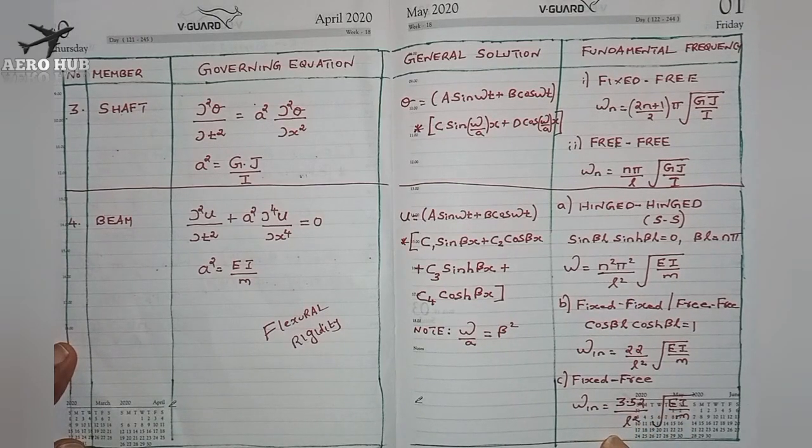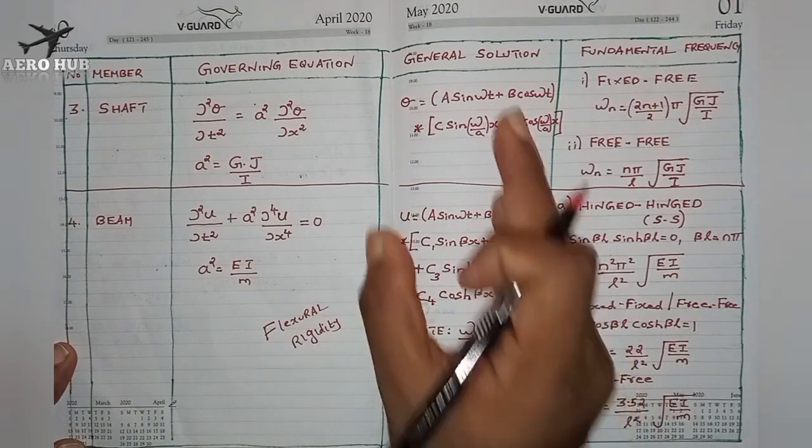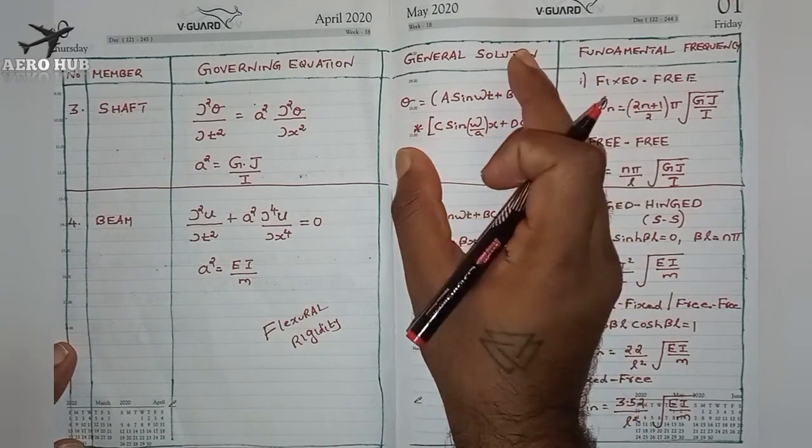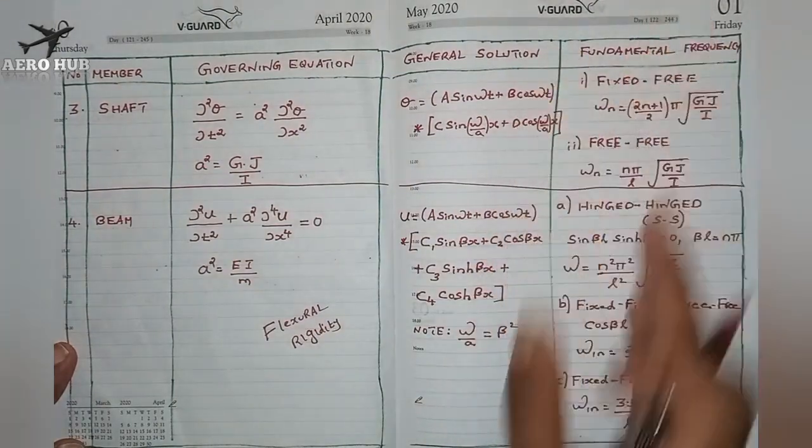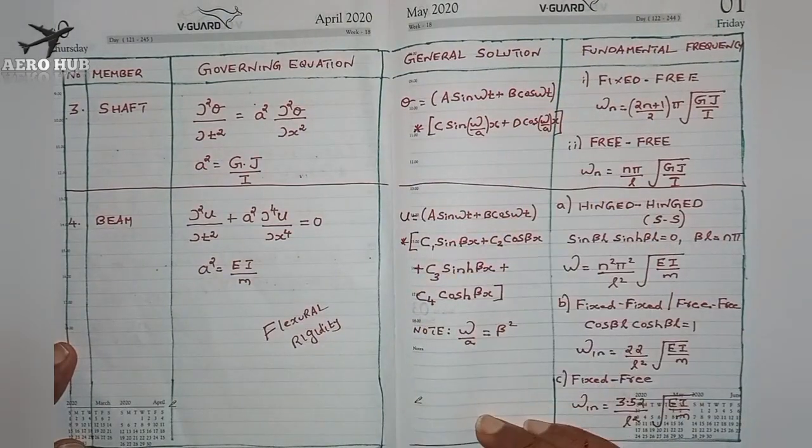These are the important general solutions, governing equations and fundamental frequencies for a continuous system. This is applicable for string, bar, shaft and beam. You just have to remember these equations to solve the problems. You have to remember the general solution as well as the governing equation. We can derive the fundamental frequency from the boundary conditions.